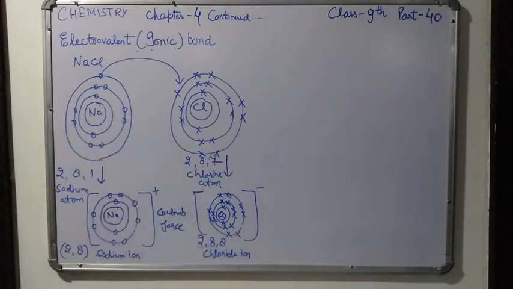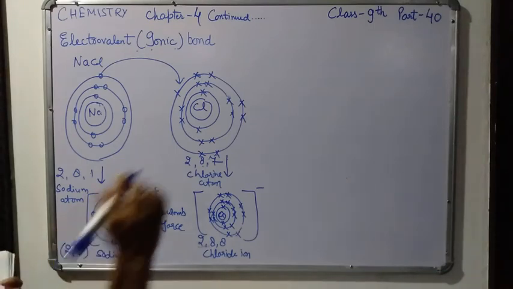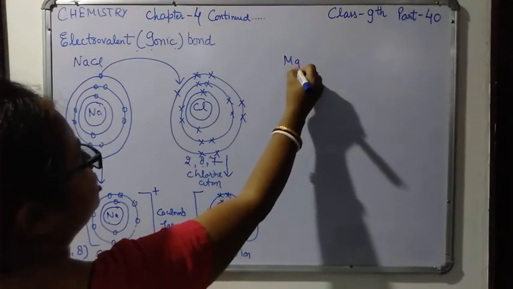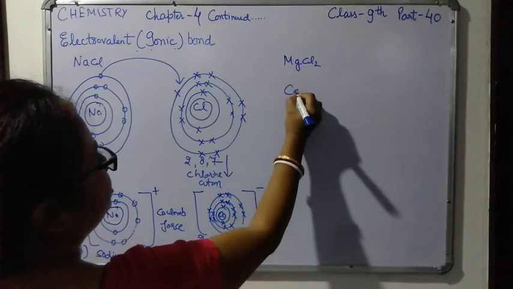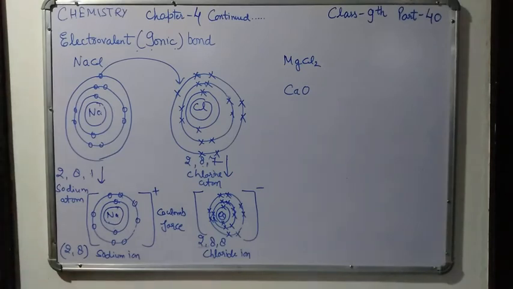So this is the orbit structure of electrovalent bonding in sodium chloride. This is the example of an electrovalent bond. I hope you understood. Likewise, you have to make the orbit structures of magnesium chloride and calcium oxide. Thank you so much.